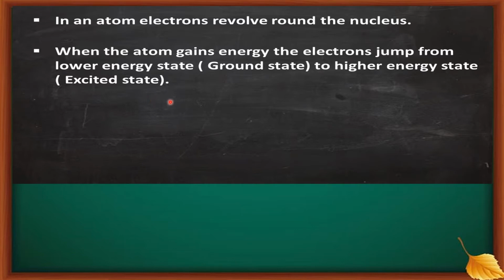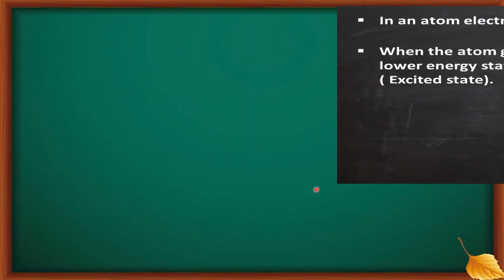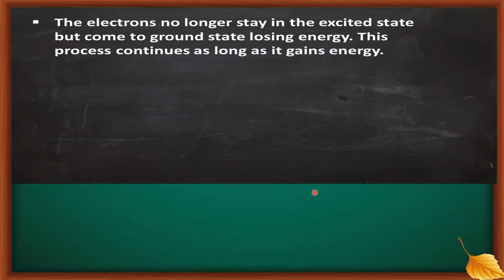And the atom is said to be in excited state at that time. The electrons no longer stay in the excited state but come to ground state, losing energy. And this process continues as long as it gains energy. Isn't it?